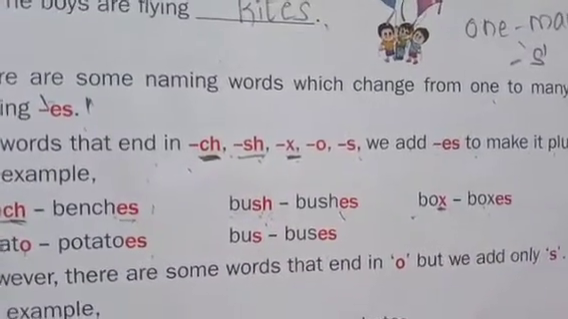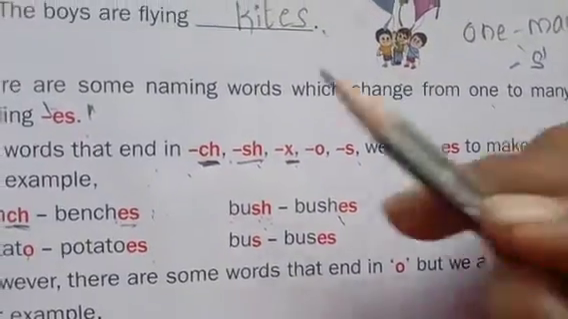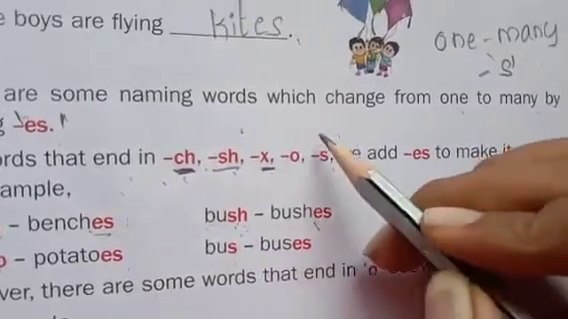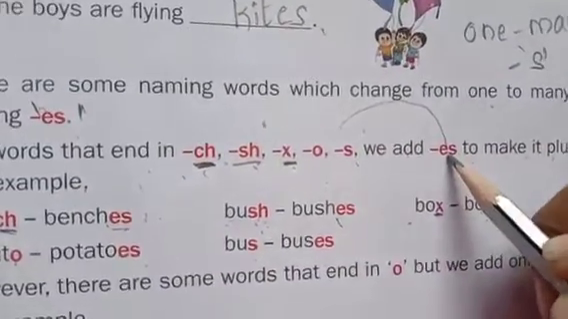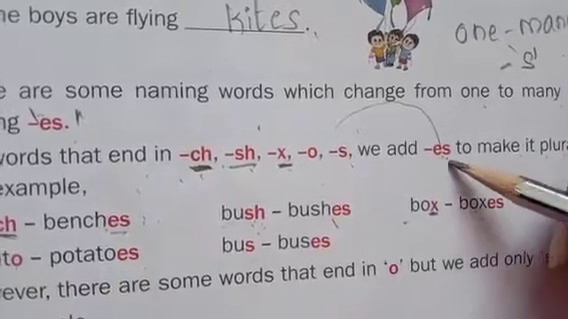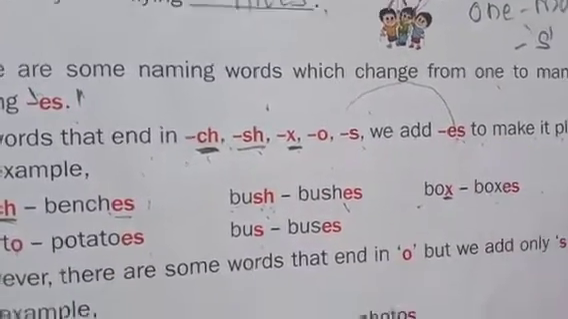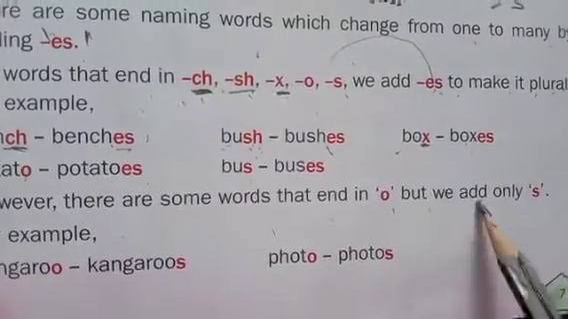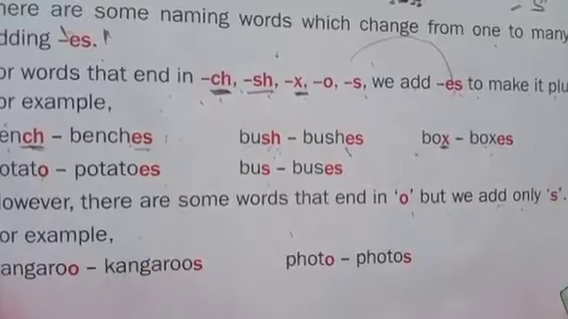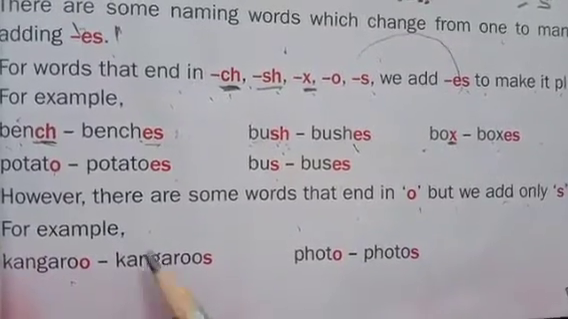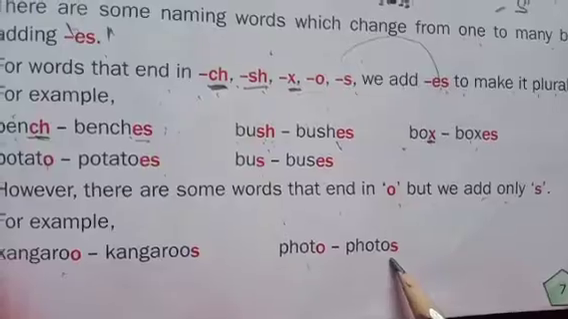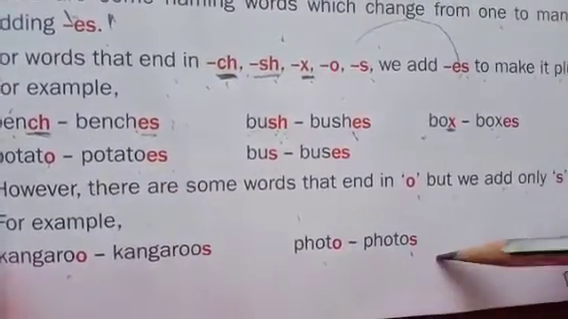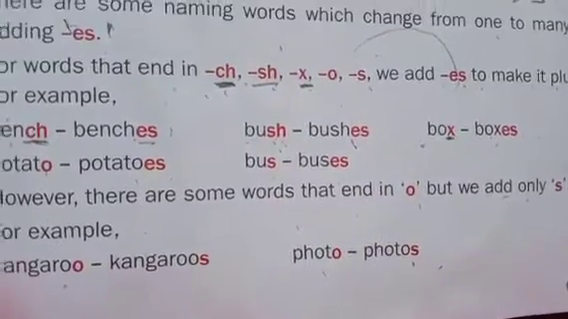Understand this: whenever a word ends with ch, sh, x, o, s, we have to add es to that word to make it a plural, okay? However, there are some words that end in o, but we add only s. For example, kangaroo, kangaroos, photo, photos. For some words only we have to add es. For some words we add s itself, okay?